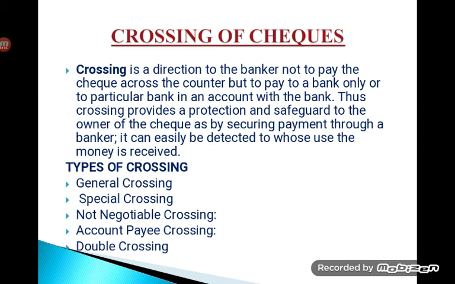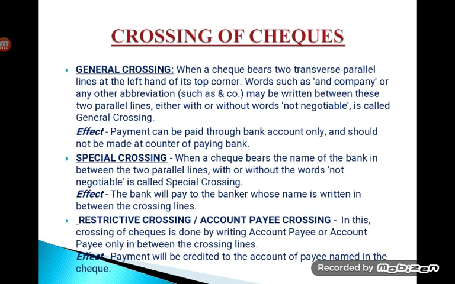Okay, so there are different types of crossing. They are also called modes of crossing. The types of crossing include general crossing, special crossing, not negotiable crossing, account payee crossing, and double crossing. These are some of the types of crossing. Each one we are going to discuss in detail. So the first one is general crossing.